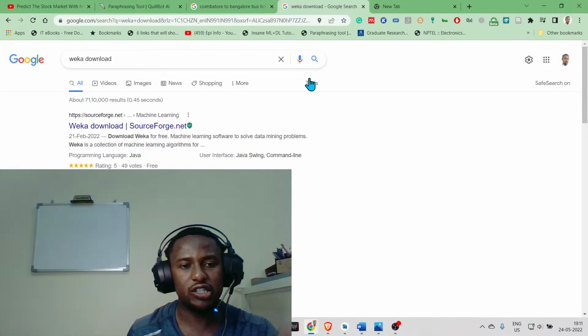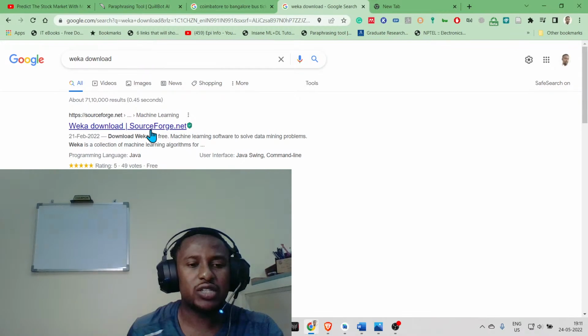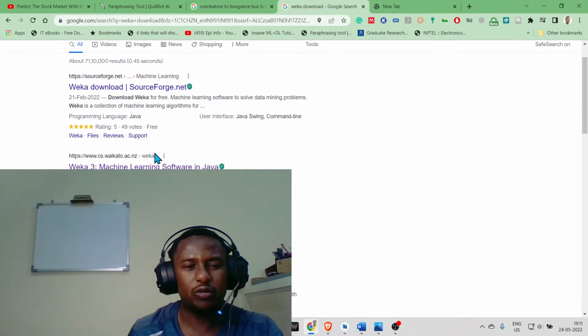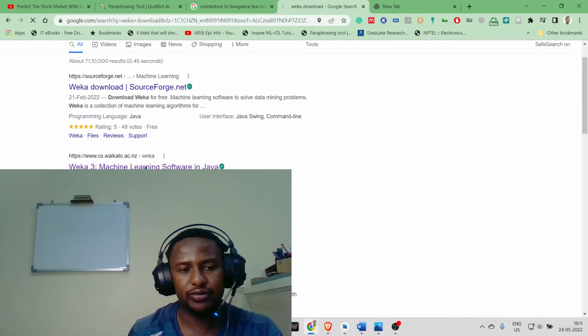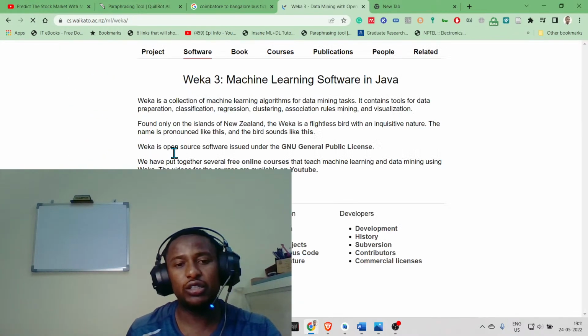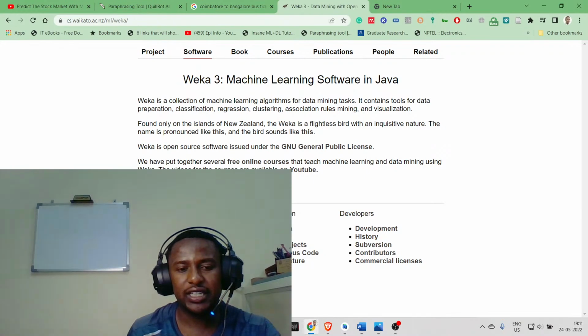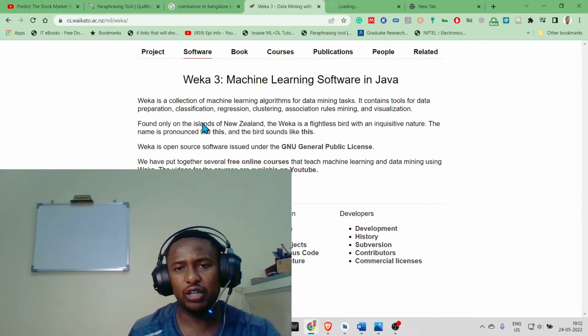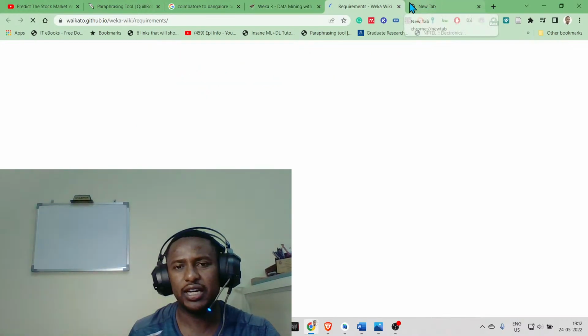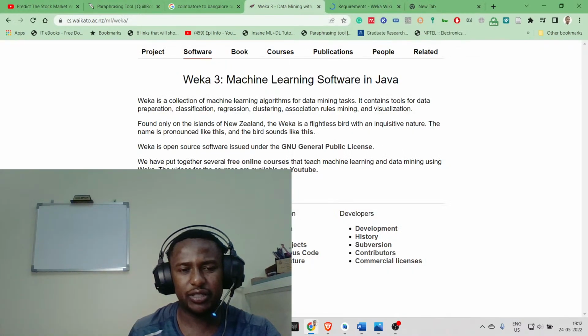Next, you need to download this tool. All right. Please don't go to SourceForge. I want you to take it from Weka itself. Tomorrow the whole discussion is going to happen in the class. Fine. Now, if you get back here, you're going to see the requirements. You can feel free to go through the requirements. For that, I'm going to open it in a new tab while I go and grab this.